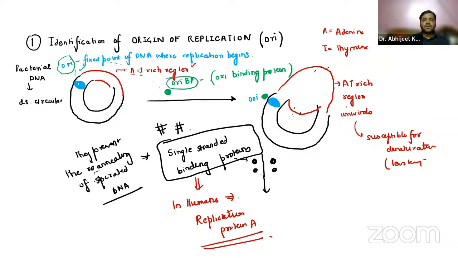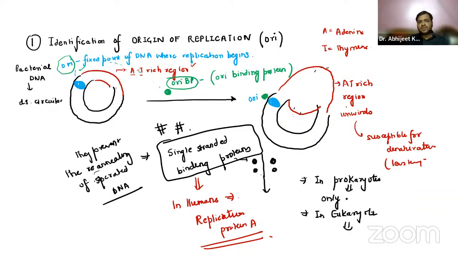Now, two things you have to take away from this slide. We have prokaryotes and we have eukaryotes. What is the difference? In prokaryotes, only a single origin of replication is there, whereas in eukaryotes, we have multiple origins of replication.